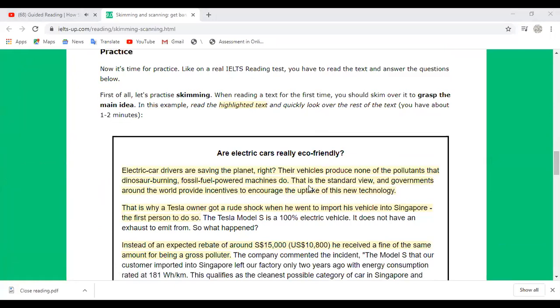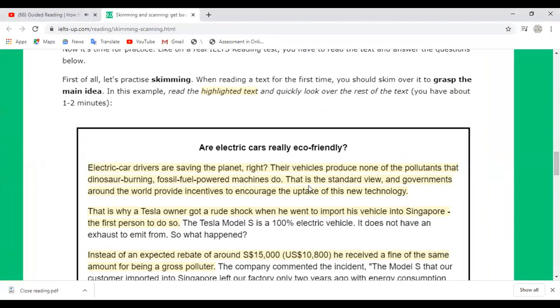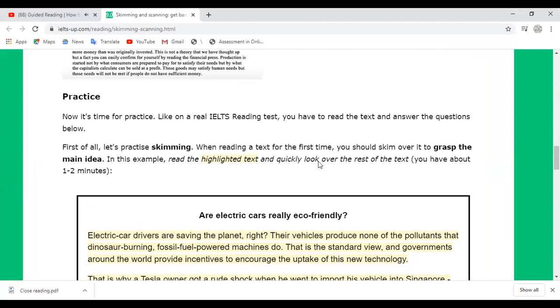Now quickly do me a favor. Do you see this text? Are electric cars really eco-friendly? Before we dive into this one, let's quickly talk about how to do it. First of all, let's practice skimming. When reading a text for the first time, you should skim over it to grasp the main idea. Skimming is for grasping the main idea.